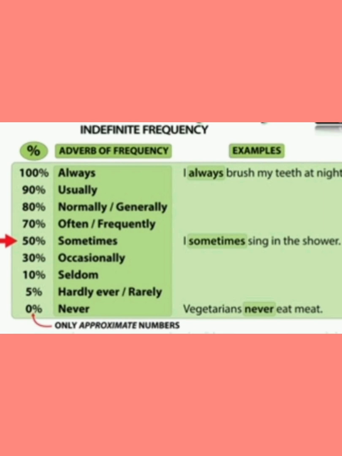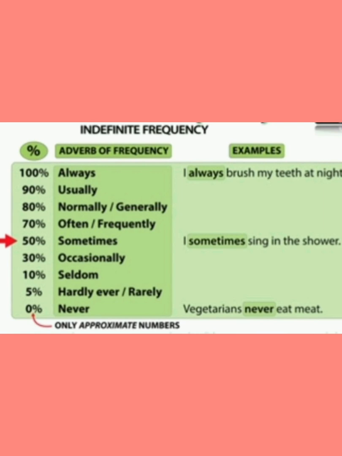Usually refers to 90%. Normally or generally we can give 80%. Often or frequently 70%. Occasionally 30%. Seldom 10%. Hardly ever or rarely, that means 5%. So this is how we can give approximate numbers to these adverbs of frequency.